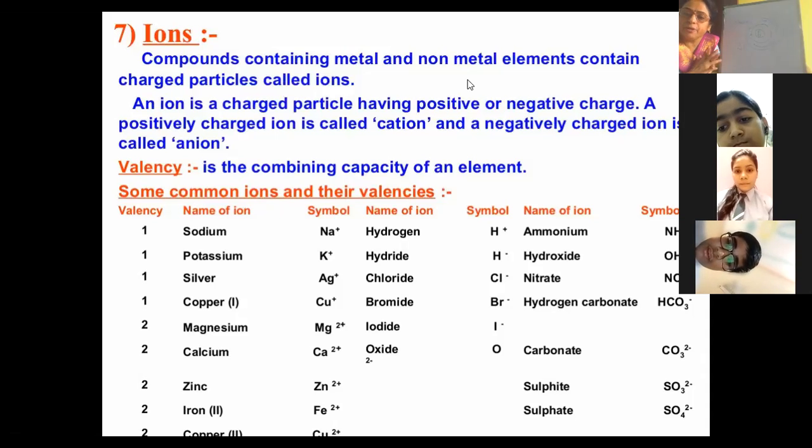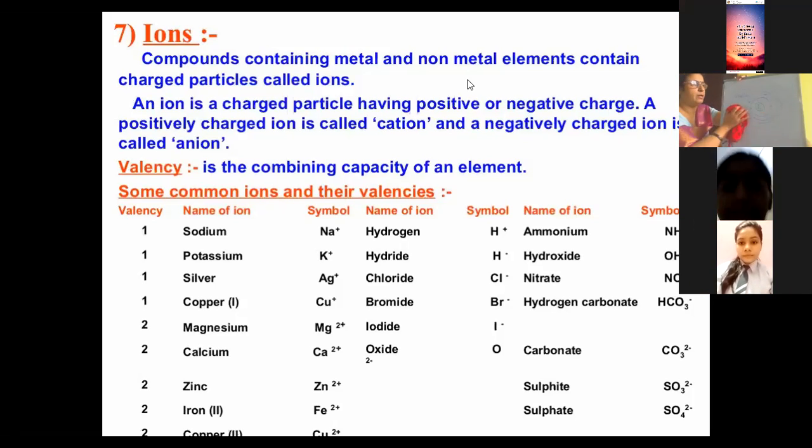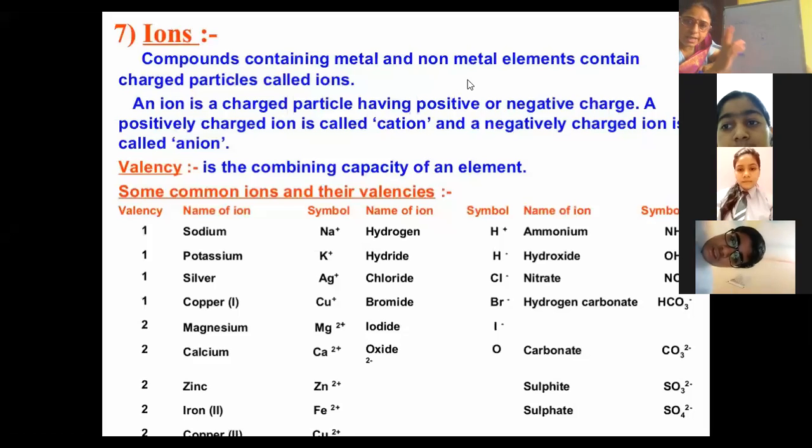Now, which atom will have 2 electrons and which atom can become stable with 8 electrons? It is called the octet rule.